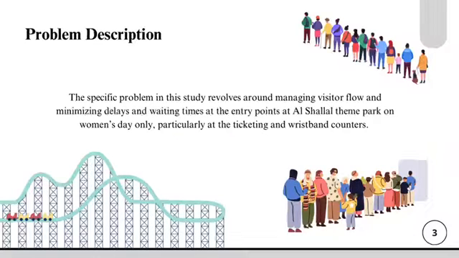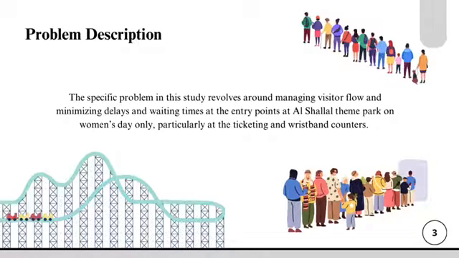The specific problem in this study revolves around managing visitor flow and minimizing delays and waiting times at the entry points at Shalal theme park on Women's Day only, particularly at the ticketing and wristband counters. Currently, visitors face delays due to bottlenecks in these areas, which can result in frustration and a negative start to their park experience.